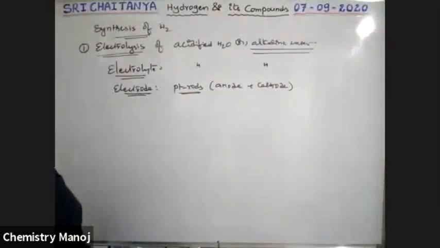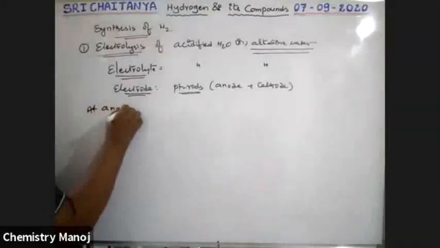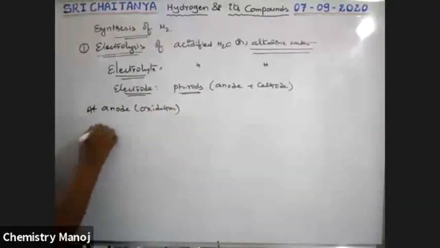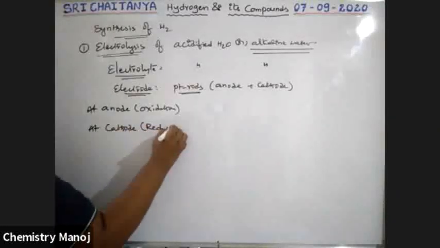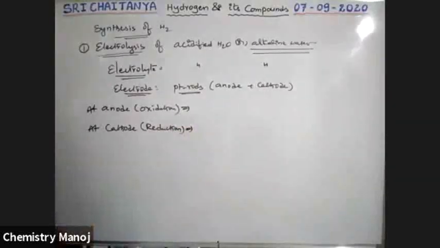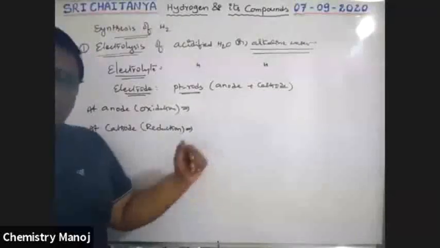At the anode, oxidation takes place. At the cathode, reduction takes place. At anode always oxidation, at cathode always reduction. Oxidation means loss of electrons, reduction means gain of electrons.